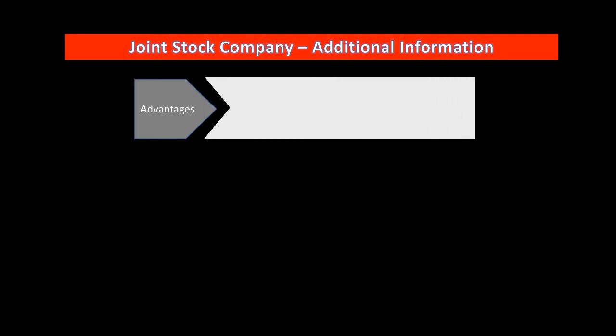As you can see the heading, what are those? That is advantages. What are the advantages of a joint stock company? You can see: large financial resources. A joint stock company is supposed to be very large. In the examples we have seen State Bank of India, Indian Oil, Reliance Industries. See the financial expansion, the business expansion these companies have. So there are normally large financial resources in a joint stock company.